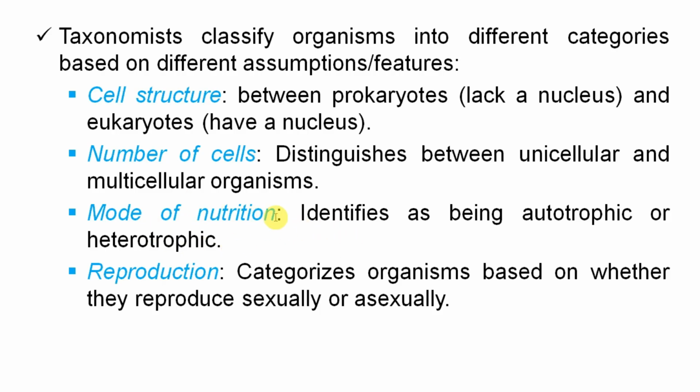Mode of nutrition. There are two main types of mode of nutrition, autotrophic and heterotrophic. So taxonomists use mode of nutrition as a criterion in order to categorize the species. Reproduction, whether the species reproduce sexually or asexually. So reproduction is another feature that is used by taxonomists in order to categorize different living organisms.